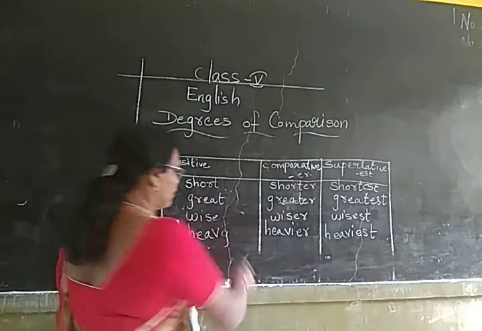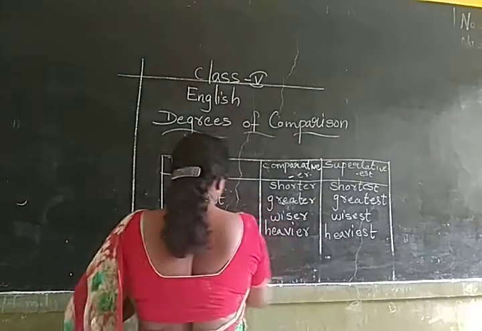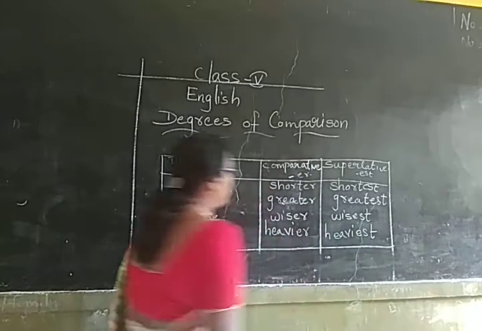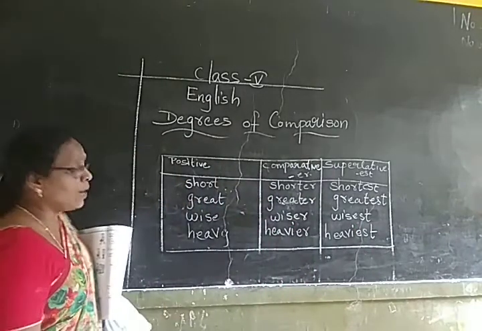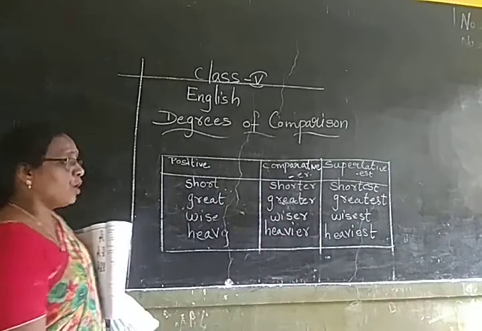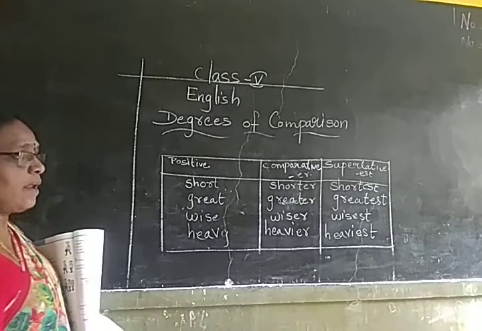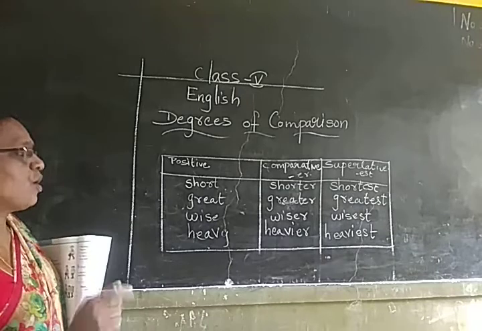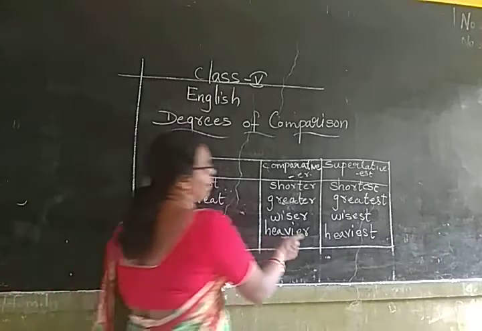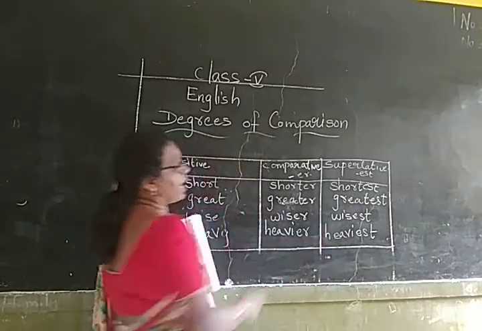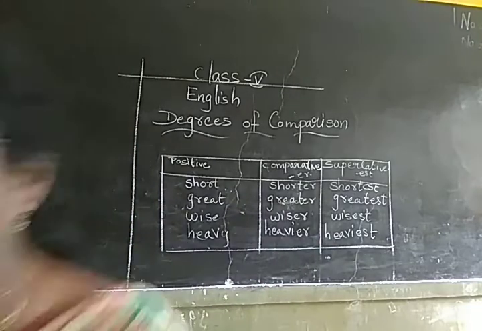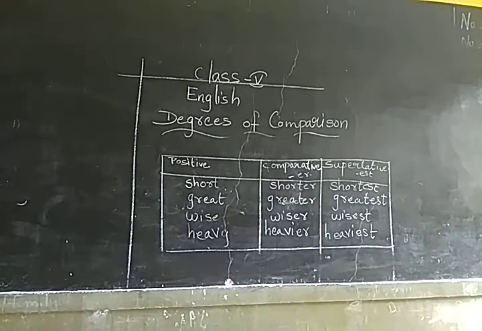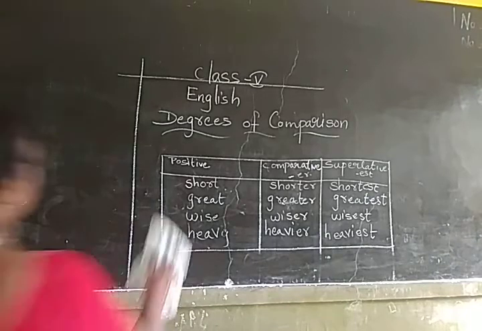For the word ending with Y, you delete Y and replace it with I, and write the comparative and superlative: IER, IEST. Copy this table, Nana. If you copy this table, it is easily understood. Understood? Now I will be giving you the fourth rule.